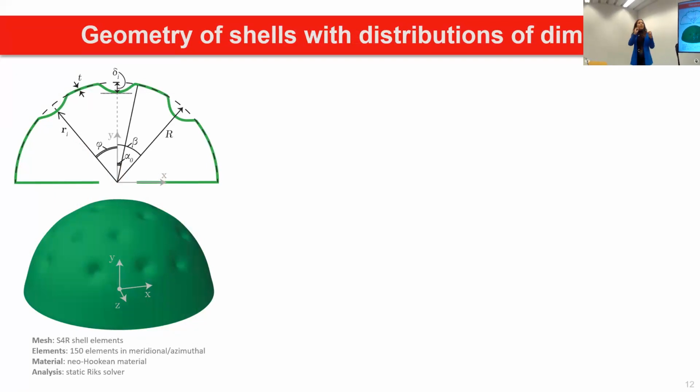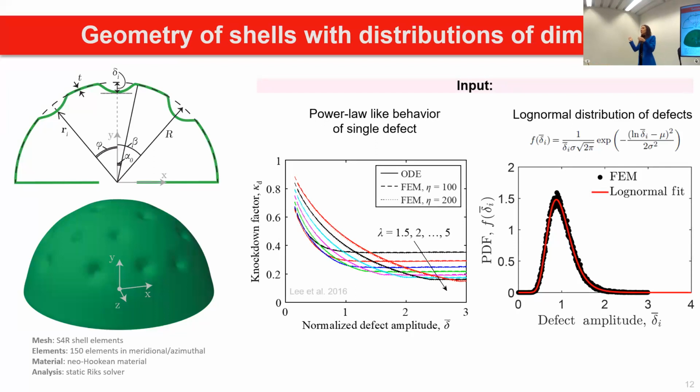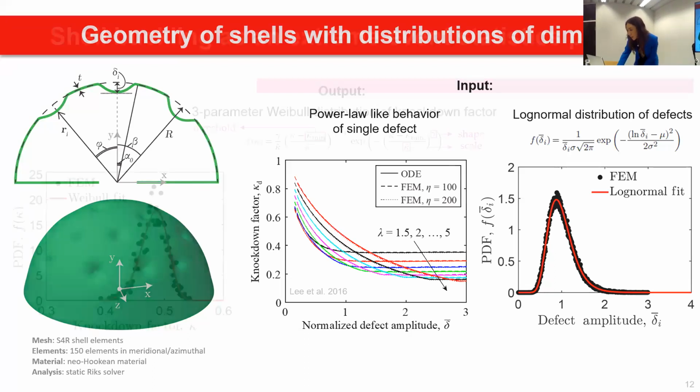Also, I'm doing 1,200 simulations per shell in order to get a lot of statistics later on. So the method is the following. I introduce every defect individually, which follows a power law-like behavior, and it is sampled from a log normal distribution with a mean and a standard deviation. And then we fill the whole shell, of course, based on some constraints that we can define, like minimum angular separation, no overlap, no defects in the boundary, so we avoid boundary effects. And then we fill our shells with defects sampled from a log normal distribution in terms of amplitude.